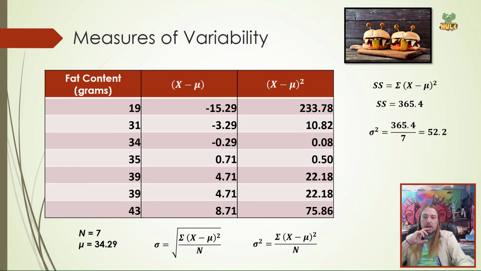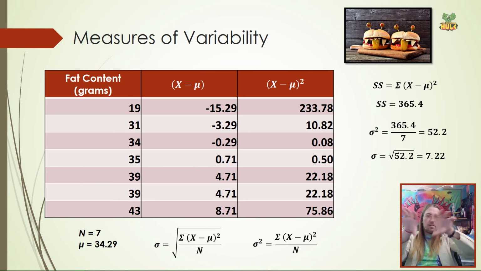Divide that then by the n that's in the denominator of that formula, right? An n of 7, because it's 7 scores, and we have our variance, right? Our variance is equal to 52.2. Now remember, the last step in standard deviation is to take the square root of that. So we take the square root of 52.2, we get a standard deviation of 7.22. So on average, each individual score differs from the mean by about 7 points. Okay, so the mean of 34. These scores differ by about 7 in both directions.